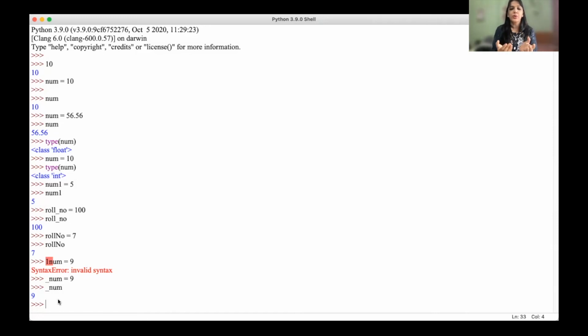Okay, so this is something about a variable. As we have seen, when you declare the variable, at the same time you can assign the value. This is also called defining a variable. You just have to give a variable name and at the same time assign the value, and it will create it in the memory and assign that value to that memory location. Whenever you want to access this memory location, you just have to access it through the variable name.